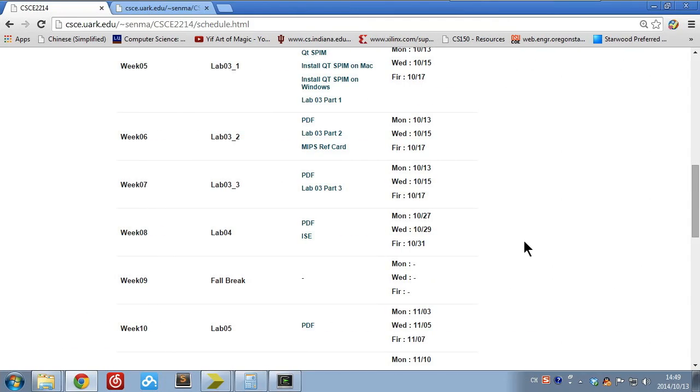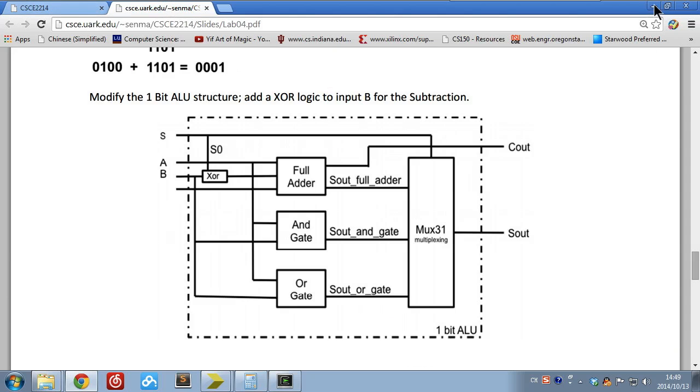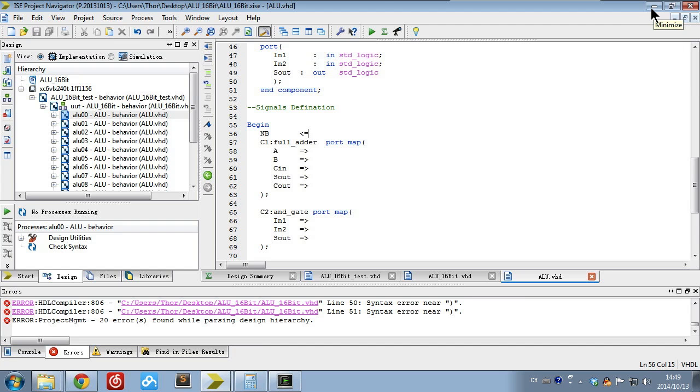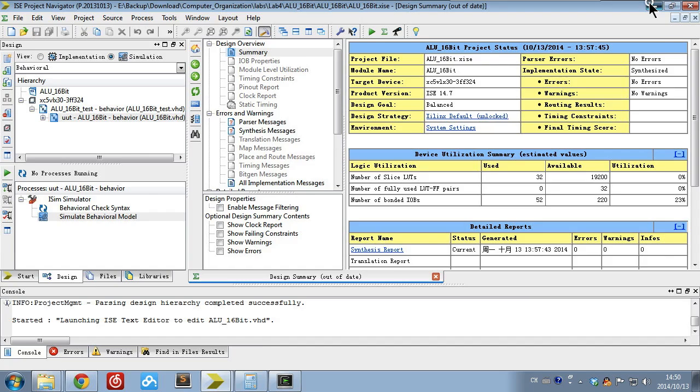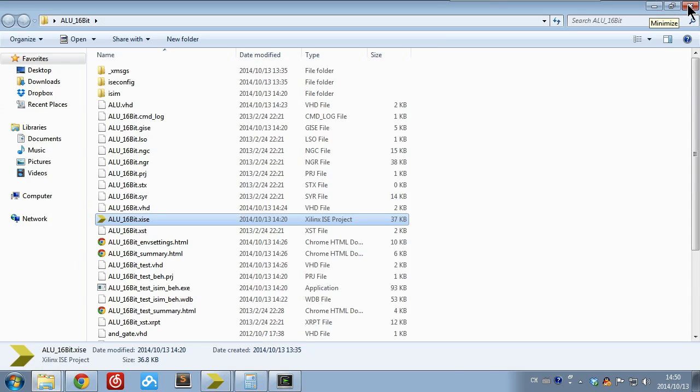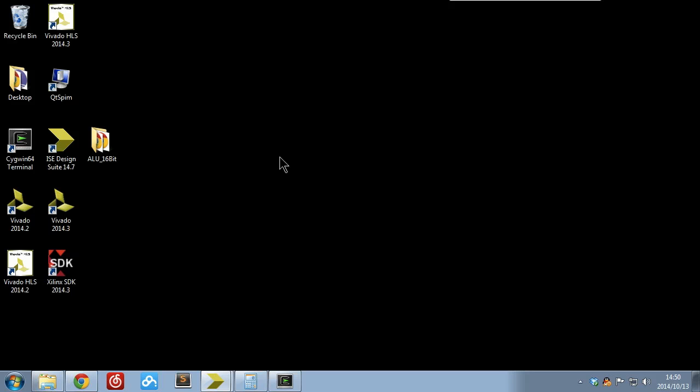So let's go to our website and to our web page this time. Here are the ISE projects we created before. Let's download this ISE folder and open the PDF file. Here are the documents you have. This week we go back to the ISE design, so use the HDL code. It's totally different from the assembly code.